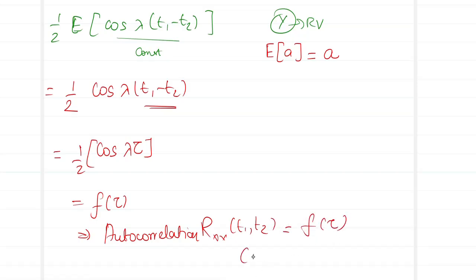Hence, from 1 and 2, what do we prove? From 1, we proved that mean is a constant. From 2, we proved that autocorrelation is a function of tau. So 1 and 2 prove that the random process x of t is a wide sense stationary process. So keep it in mind whenever we need to prove WSS, mean is a constant, autocorrelation function must be a function of tau. If we are able to prove these two quantities, then we are done.